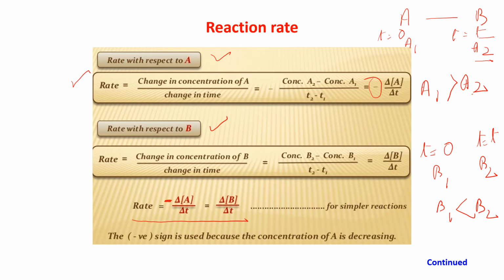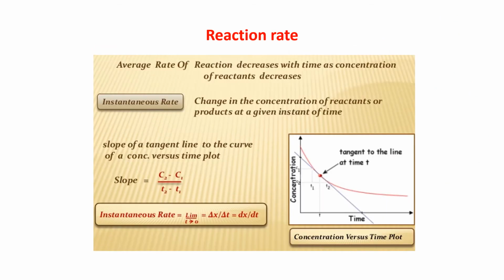We can find out the rate either from here or from here, and the minus sign we used because the concentration of A is decreasing for a particular period of time. The average rate of reaction decreases with time as the concentration of reactants decreases.